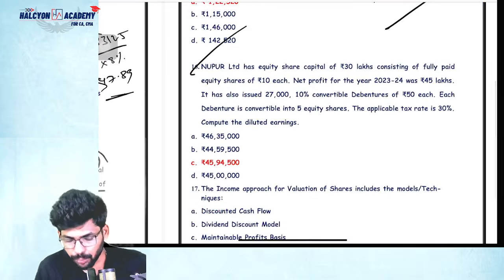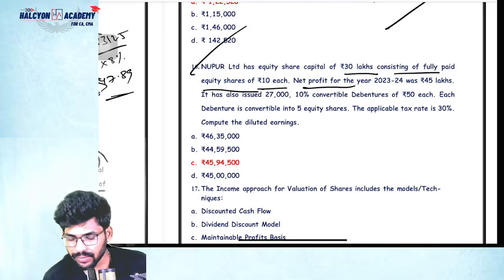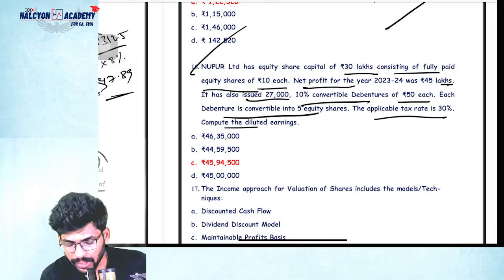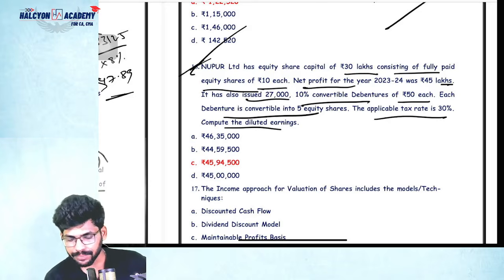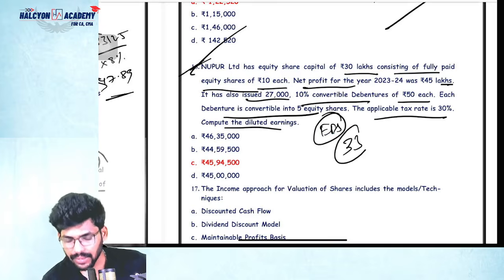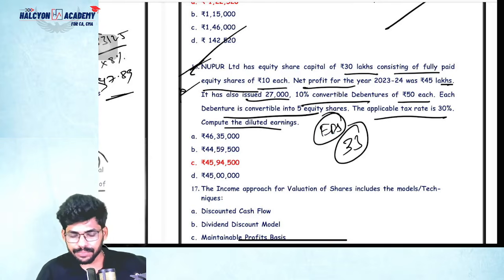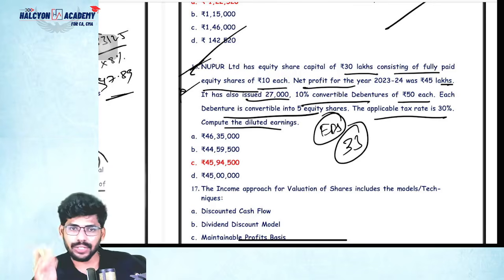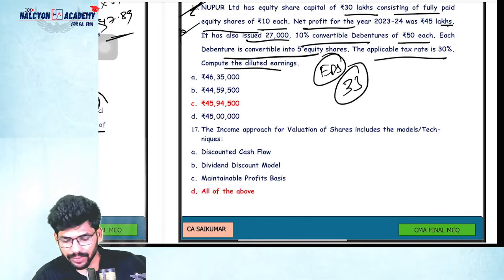Next, Nupur has equity share capital of 30 lakhs consisting of fully paid equity shares of rupees 10 each. Net profit for the year is 45 lakhs. It also issued 27,000 10% convertible debentures of rupees 50 each. Each debenture is converted into 5 equity shares. The applicable tax rate is 30%. Compute diluted earnings. Diluted earnings is as per EPS, guys, earnings per share. That's a separate topic, so that is not there for us, so don't worry about it.